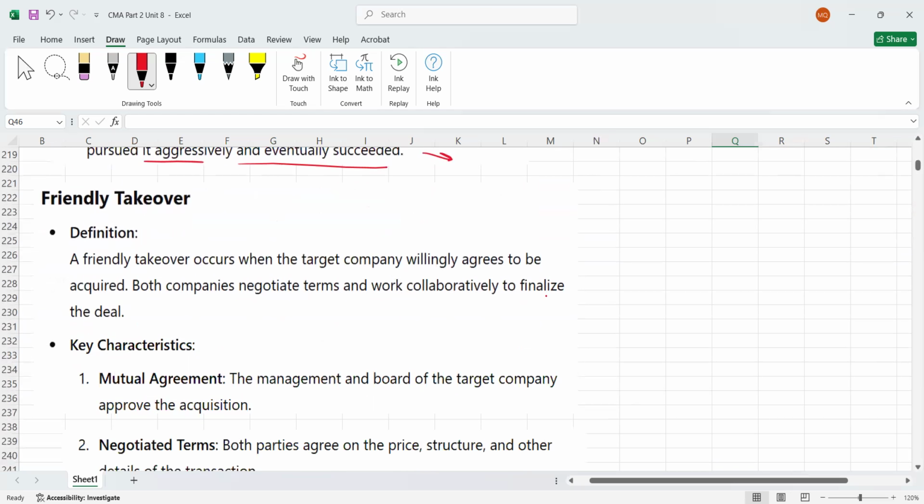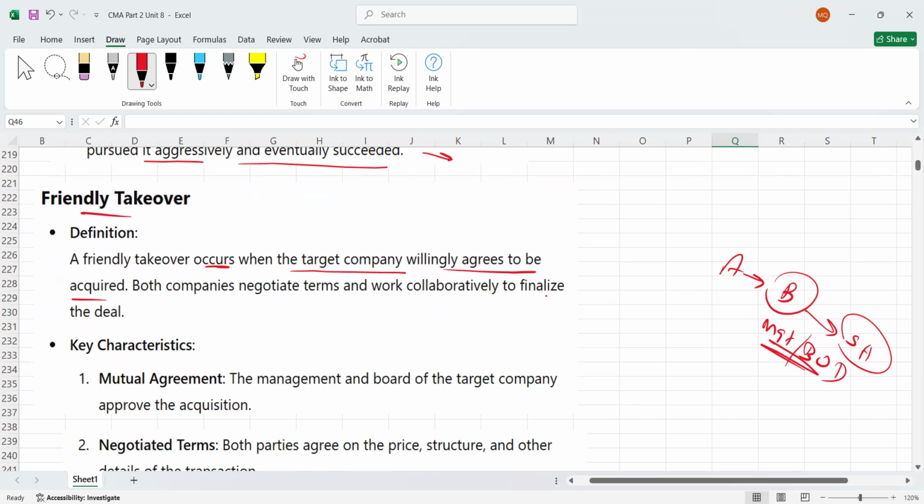Now we have a friendly takeover. I have already explained what a friendly takeover is. If A is acquiring B, B's management and the board of directors agree to sell their business, and they will try to convince the shareholders of B. This is friendly, not hostile. A friendly takeover occurs when the target company willingly agrees to be acquired. They want to sell B actually. Both companies negotiate terms and work collaboratively to finalize the deal.